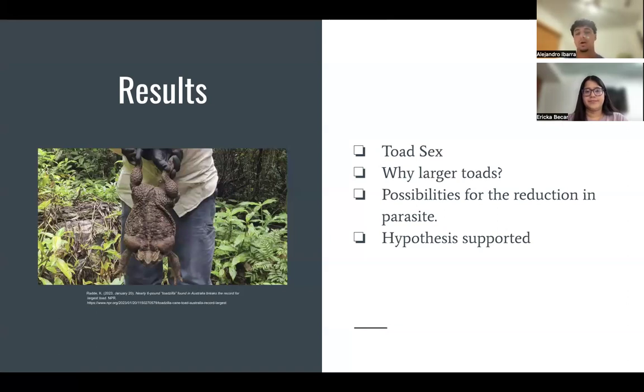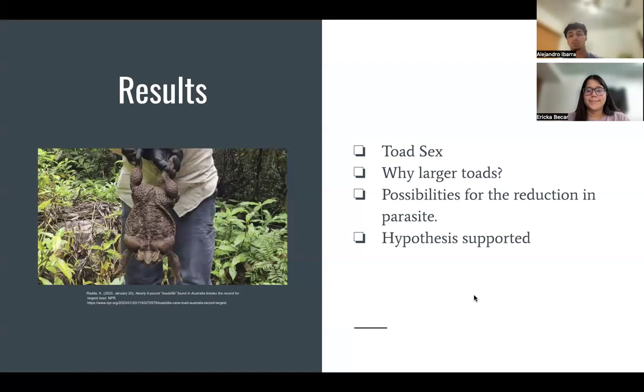Also, after a wildfire, a broad landscape is formed, and an influx of immigrant toads enter the area of the burned site, and these immigrant toads potentially didn't have parasites from where they're from, which potentially shows a reduction in parasites in these burned sites. These immigrant toads are from elsewhere, so they possibly haven't been involved in the transmission of parasites among the toads that used to live in the burned site.